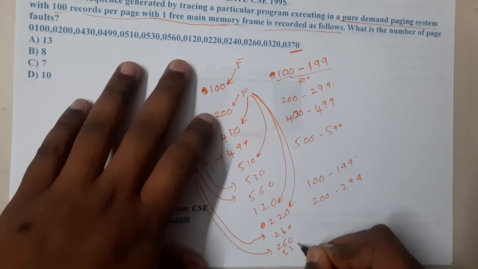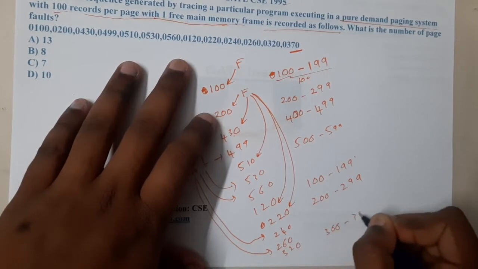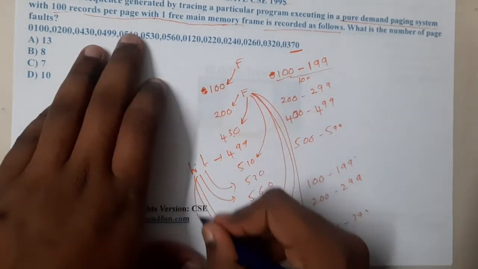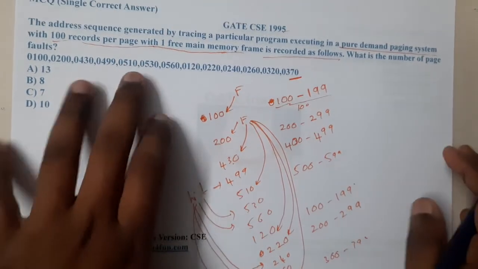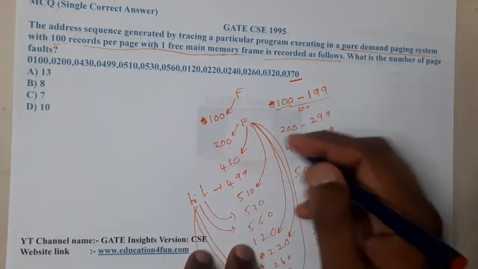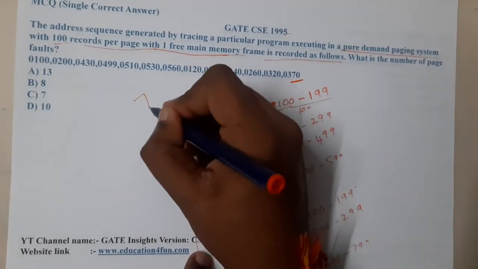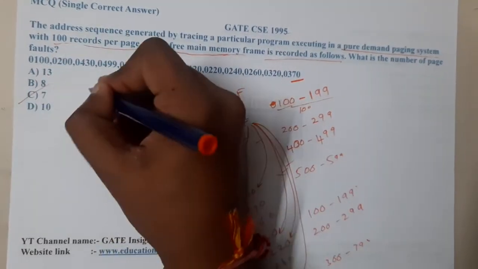Similarly 320, so we need to push 300 to 399 and this is a fault. After that we have 370, which is a hit. In the question they have asked how many faults have occurred. So 1, 2, 3, 4, 5, 6 and 7. In total we have 7 faults. So C is the correct answer.